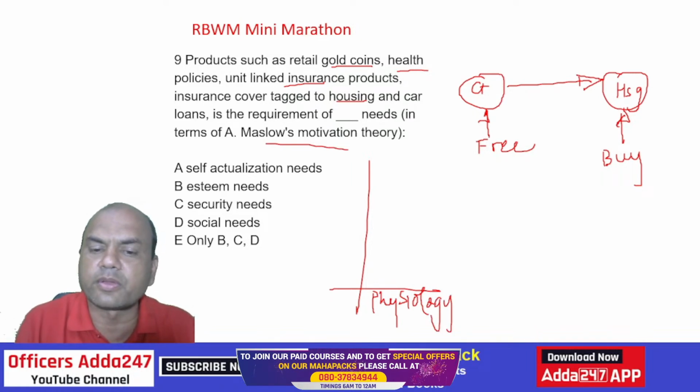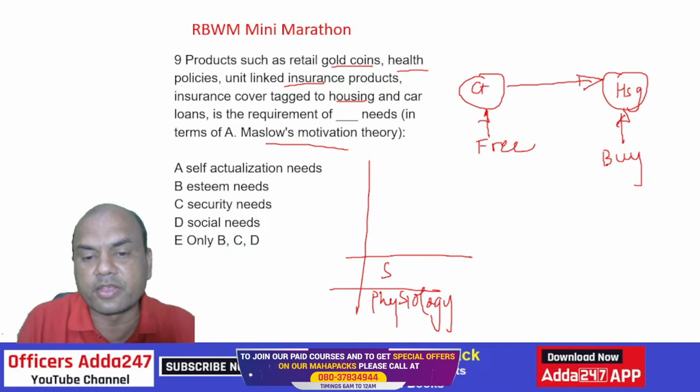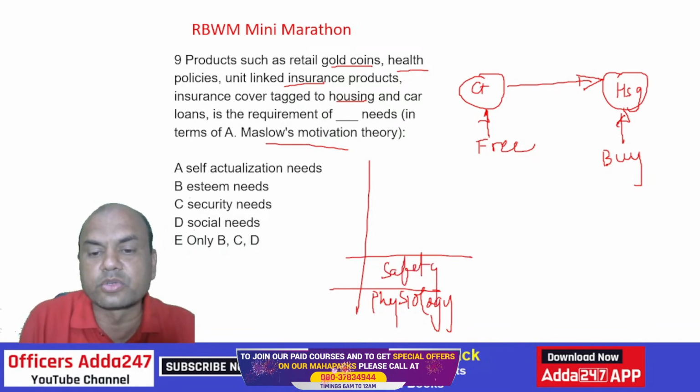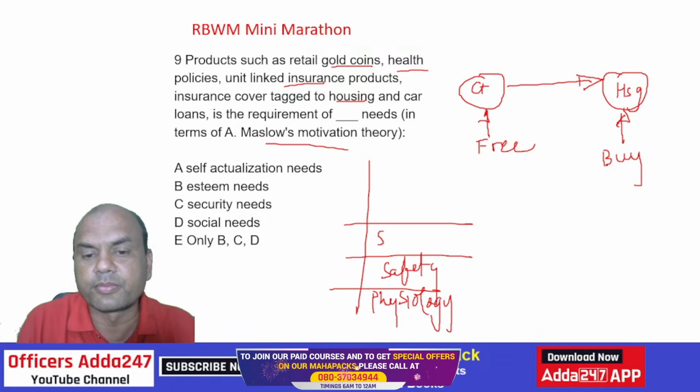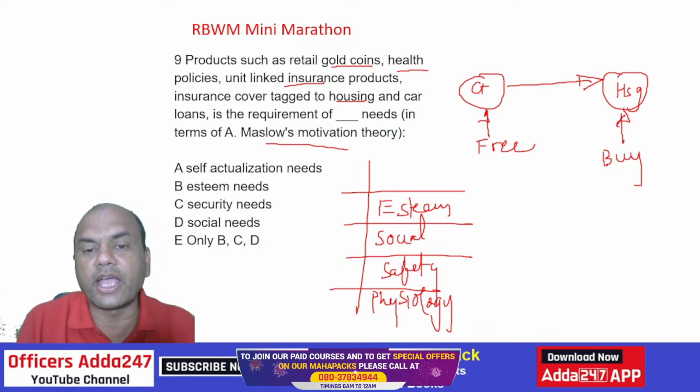Second is safety. Third is social. Fourth is esteem. And the fifth one, anyone remember? Yes, it is actualization.